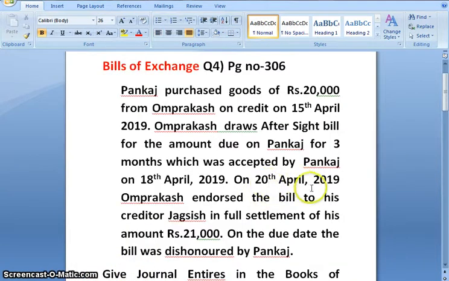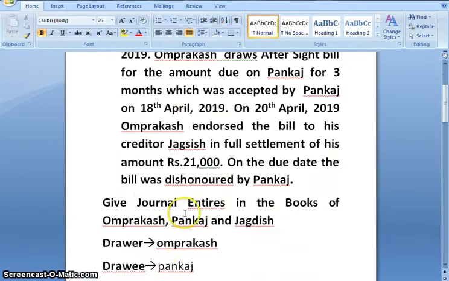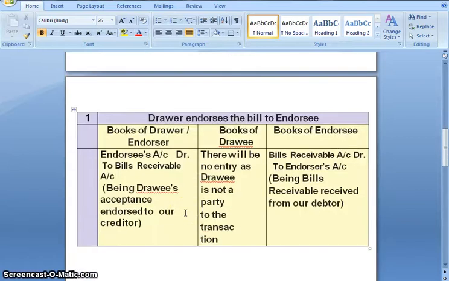On 20th April 2019, Om Prakash endorsed the bill to his creditor Jagdish in full settlement of his amount rupees 21,000. Now in this particular case, the bill is being endorsed in favor of Jagdish. So let us quickly revise the entries which you all have done regarding endorsement.